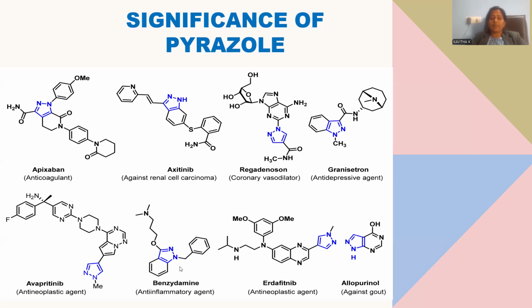Let me introduce another one called benzydamine. Benzydamine is a kind of benzopyrazole derivative, and you can notice an N-benzylated system, and the third carbon atom has a lengthy alkyl side chain located. This is called benzydamine. Benzydamine is a kind of anti-inflammatory.